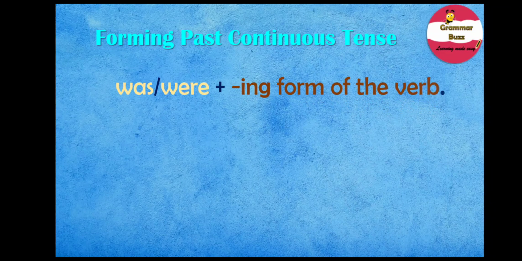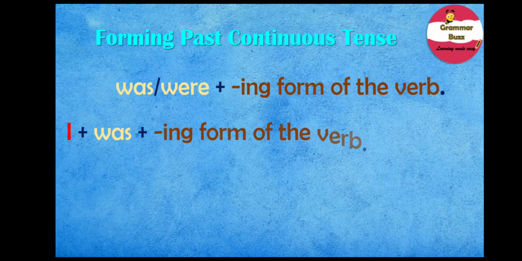But now you might ask, when do we use was or were? How do we know which is to be used and when? Well, remember, with first person singular pronoun I, we use was. Always with I, we use was in the past continuous tense.